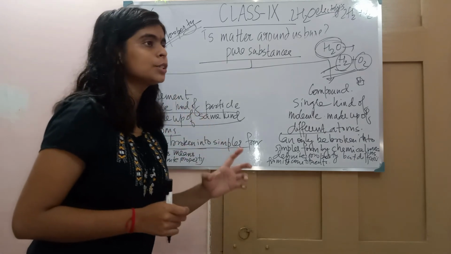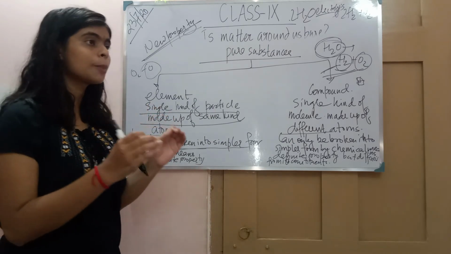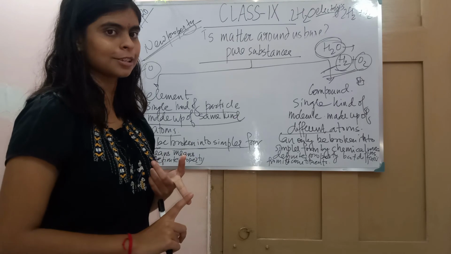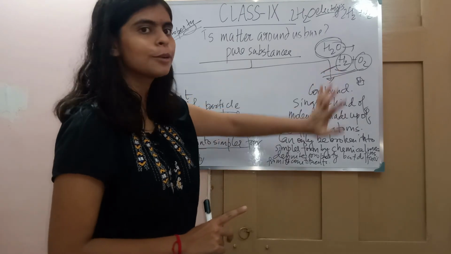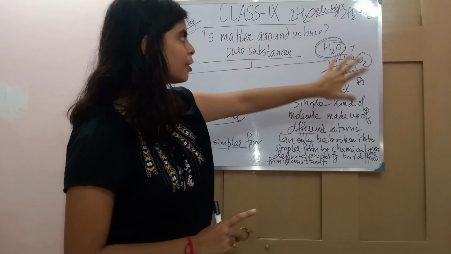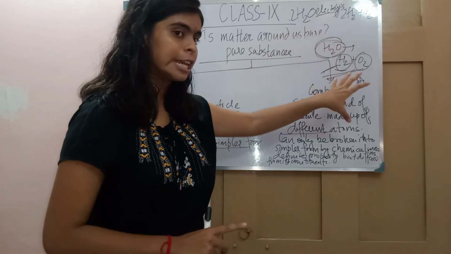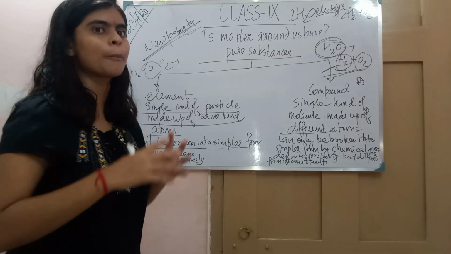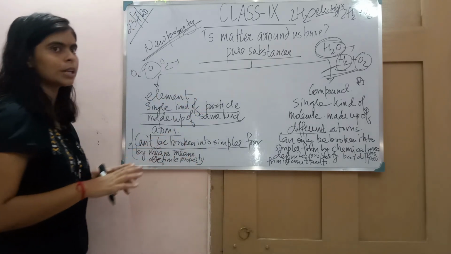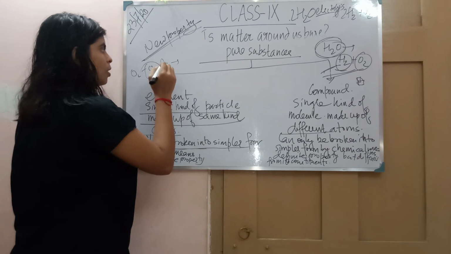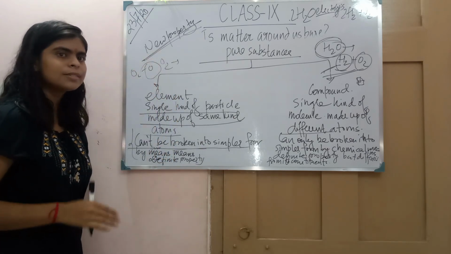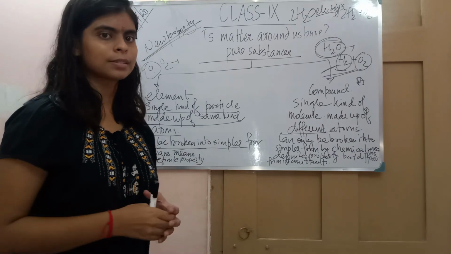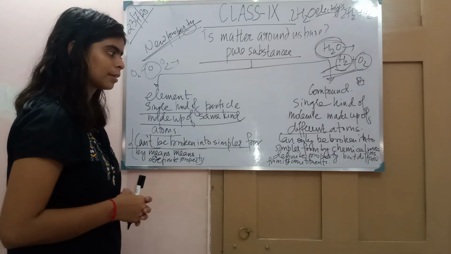Whenever a new substance is formed, the properties change. So here you will find two different properties. H2 and O2 have different properties from H2O after breaking. But even after breaking O2, you won't get a different property. You will get the same property that O has. Since we are not getting a new property, we can't call it a new substance.